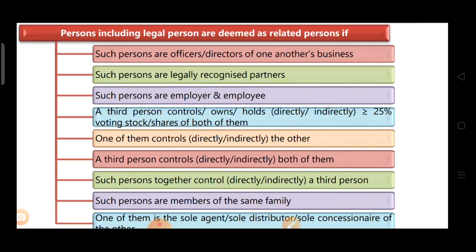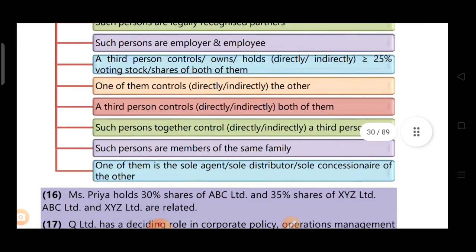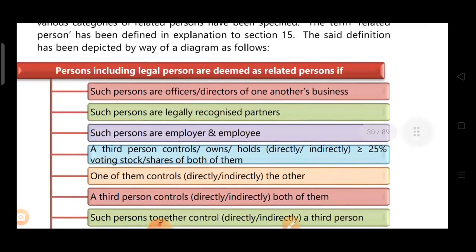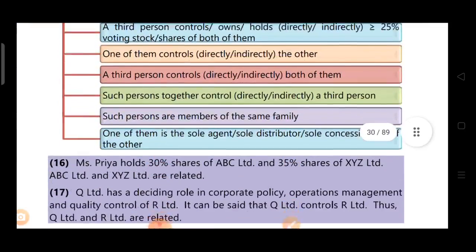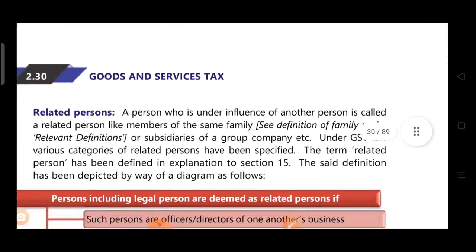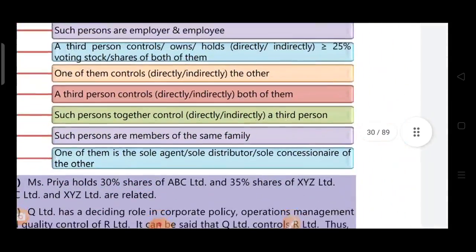Now one of them controls the other. A third person controls both of them. Such persons together control a third person, means Mr. A and Mr. B are together controlling Mr. C. Then such persons are members of the same family. One of them is the sole agent or sole distributor or sole concessionaire of the other. So these all are covered in related person. So related person is clear. It's one who can influence the other; one who is under the influence of another person is a related person. So this was about related person.